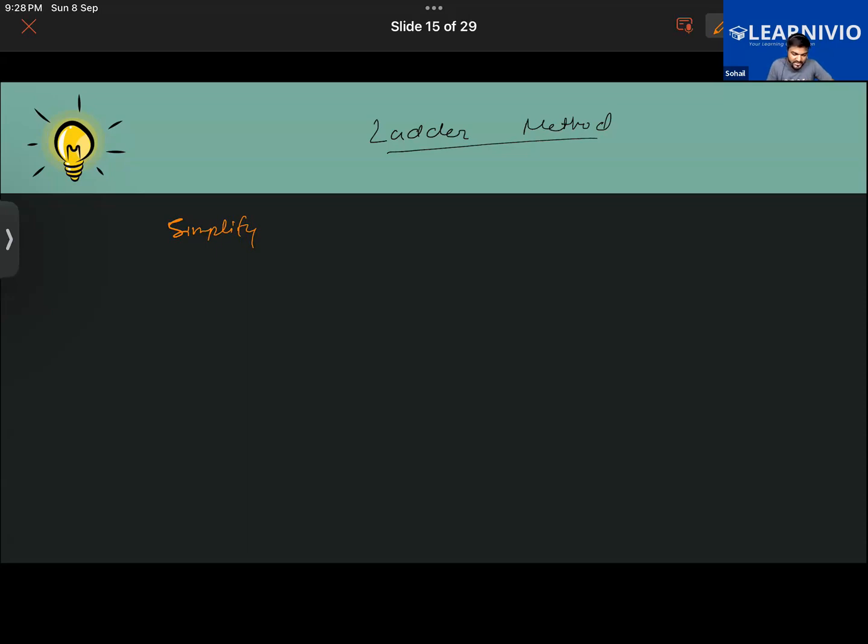Let me quickly complete the ladder method. You have a number, let's say 54 upon 60, and you have to simplify it. Make a box like this. 54 and 60 are both divisible by 2. Let us divide by 2. 2 27s are 54, 2 30s are 60. Now the numbers 27 and 30 are divisible by 3. 3 9s are 27, 3 10s are 30. Getting it? Now we are going to stop here.